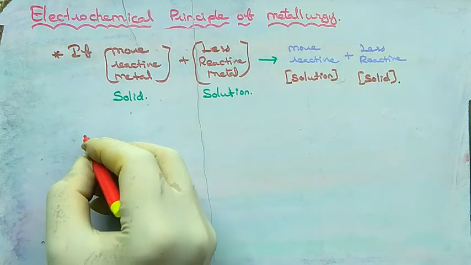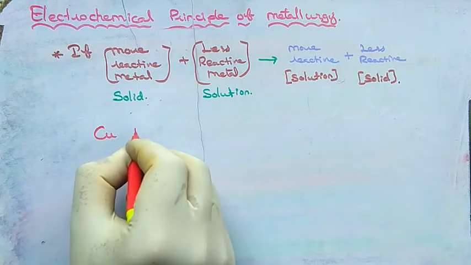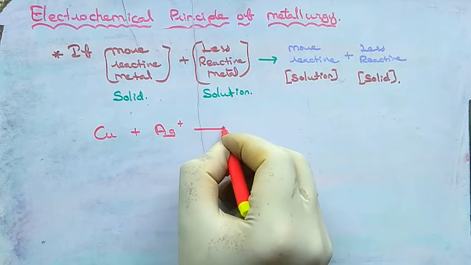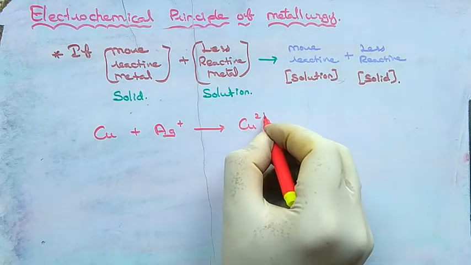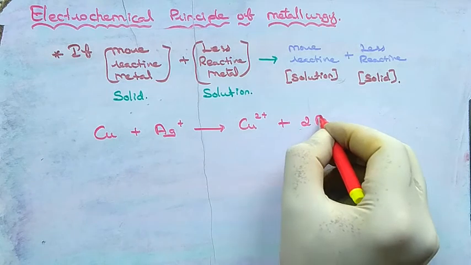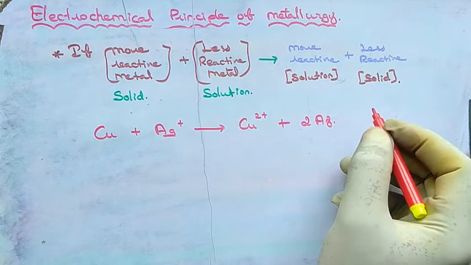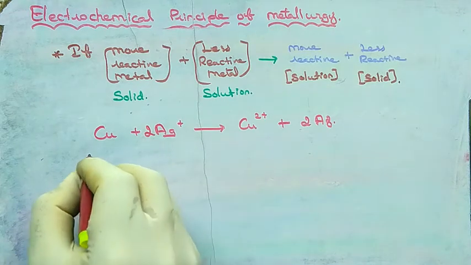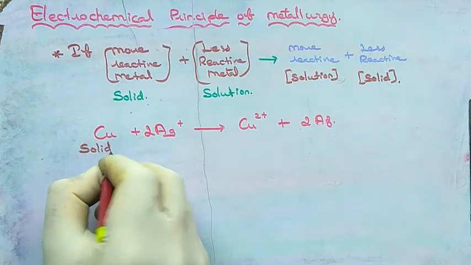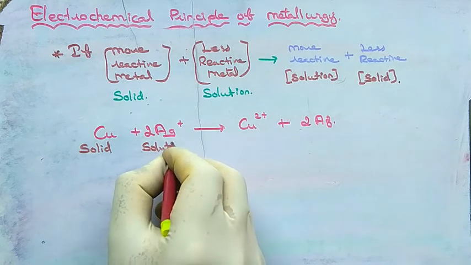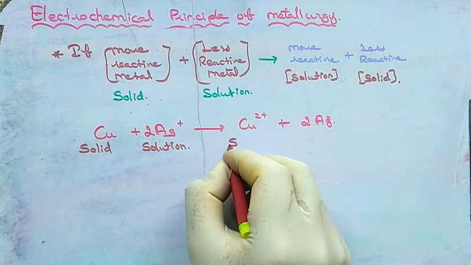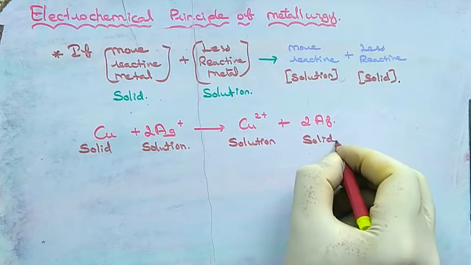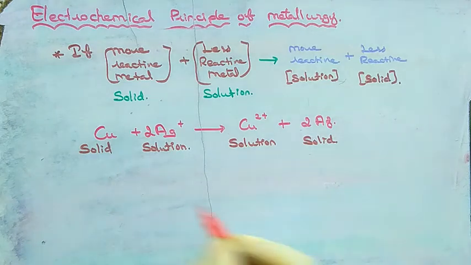If copper is to be extracted, then it should be electrolyzed with the aqueous solution which is containing silver ions. After the electrolysis, copper will go into the aqueous solution and silver will be precipitated. So initially copper is in solid state, which is added to the solution which is containing silver ions. After the electrolysis, copper is going into the solution and silver is precipitated.